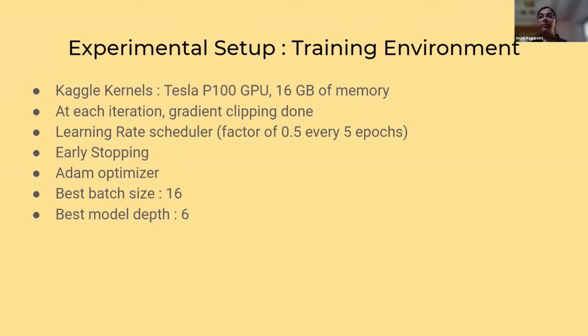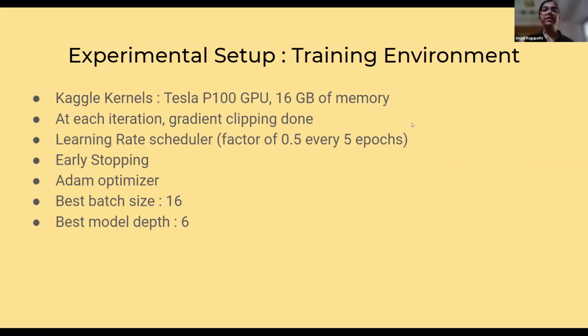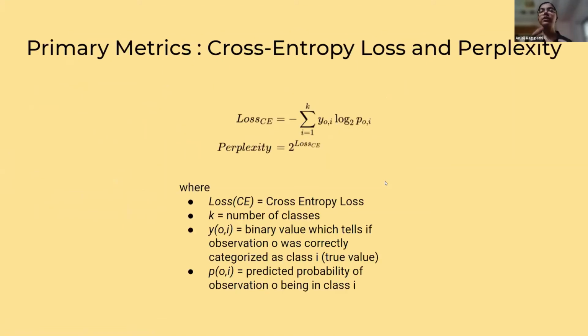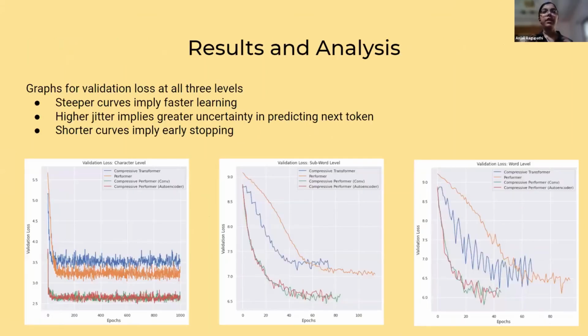And through various methods of hyperparameter tuning, we also found that the best batch size was 16 and the best model depth was 6. Now, finally, the primary metrics that we used were the cross entropy loss that you can see here, and the perplexity, which is an interpretation of the cross entropy loss, which is used in multi-class classification. These were the results that we obtained.